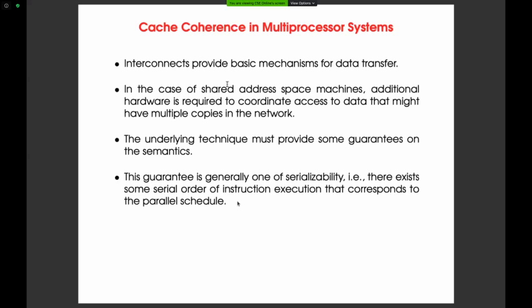For example, two copies of x are there in two cache memories. If one is updated but the other is not updated, that creates a cache coherence problem. If the processor corresponding to the copy that is not updated tries to access that copy, it is accessing the old value, which has already been updated elsewhere. That processor needs to access the latest value. So that is called the cache coherence problem: updation is not taking place across all the copies. One copy is updated, and the others become old copies.